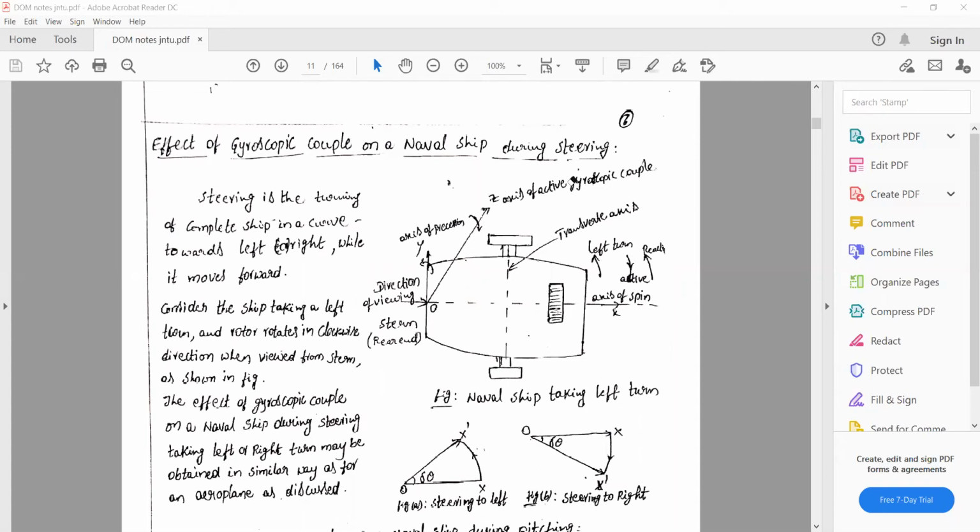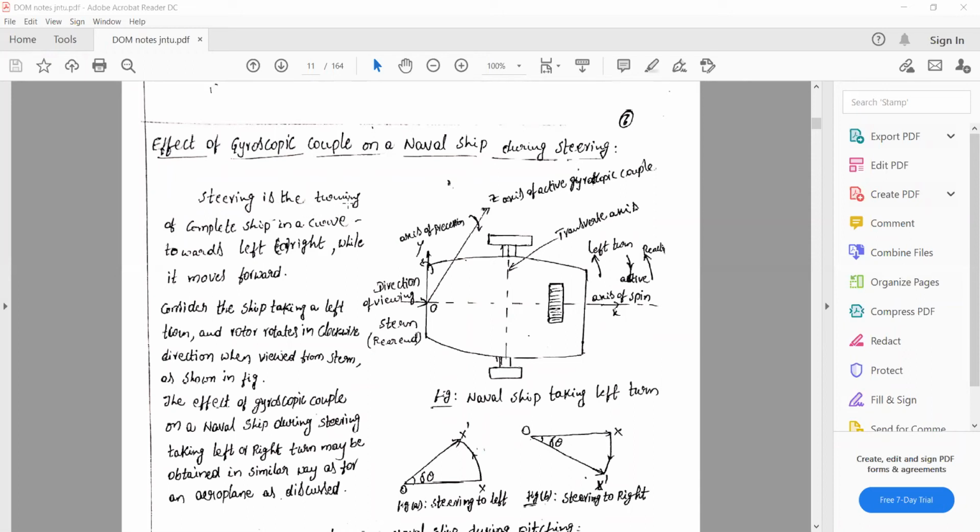The next topic is the effect of gyroscopic couple on a naval ship during steering. When we consider the naval ship, there are three types of effects: the steering effect, the pitching effect, and the rolling effect. From the steering point of view, what is the meaning of steering?